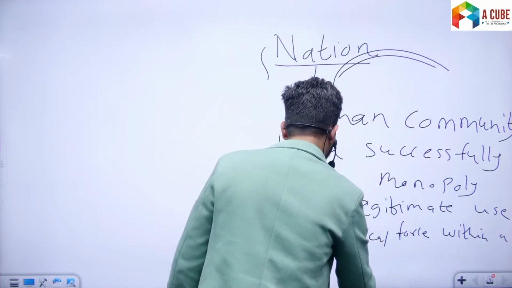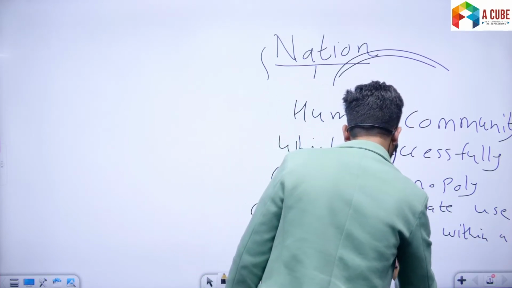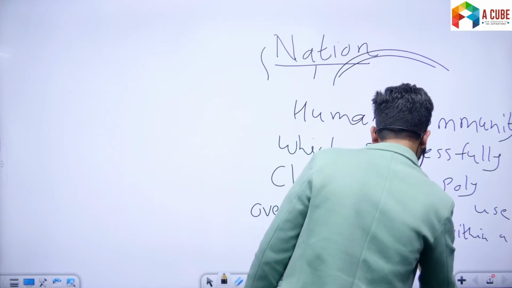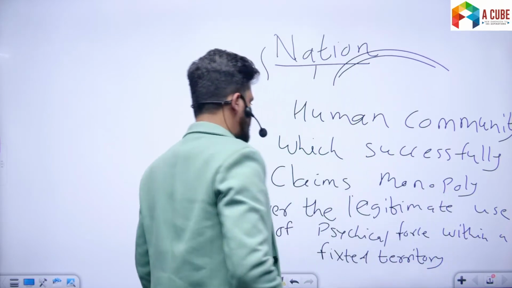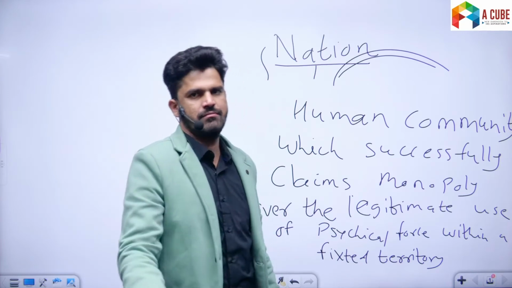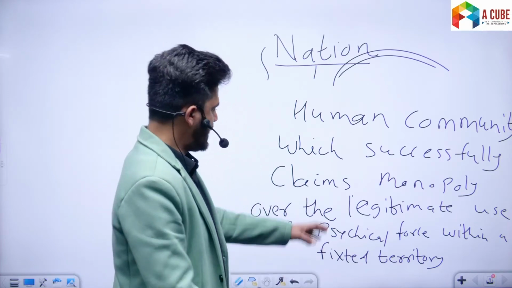Yes, fixed. We have seen that state should have a fixed territory. So he says that within a territory, it is only the state which has monopoly.